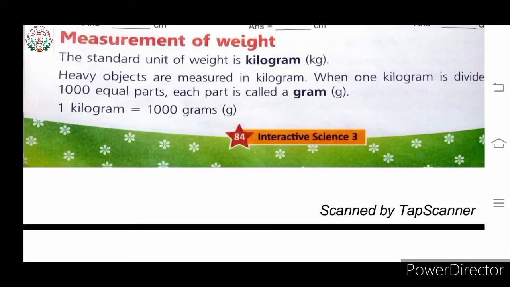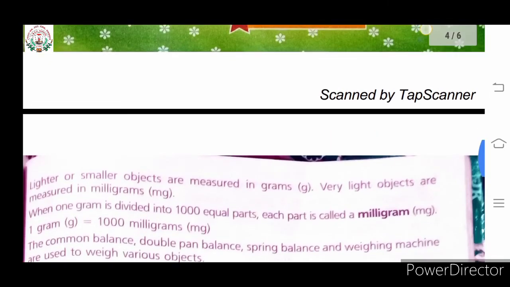Hello everyone. Children, in our last class, we completed up to measurement of weight. So let's once again revise that much. The standard unit of weight is kilogram and gram. 1 kilogram is equal to 1000 gram. And children, you can write kilogram as kg and gram as small g.